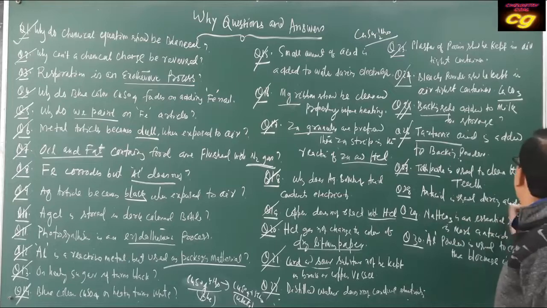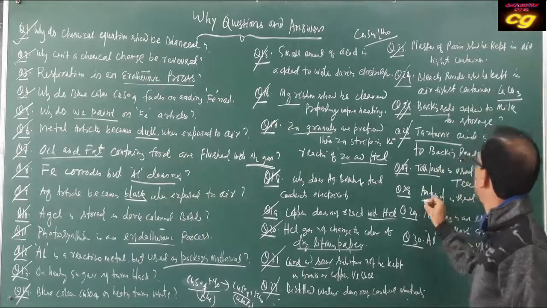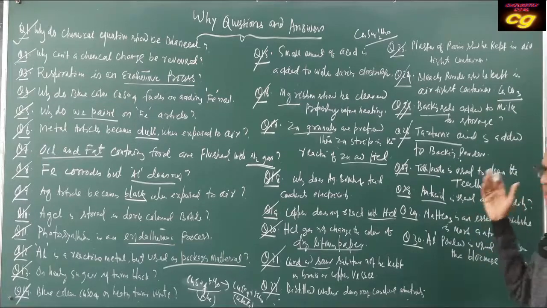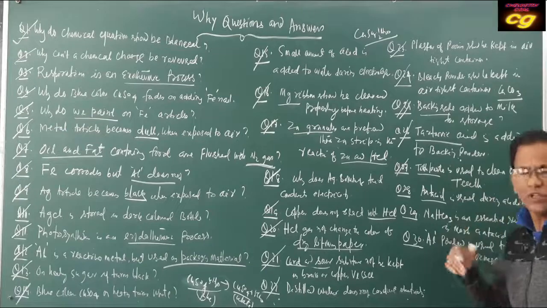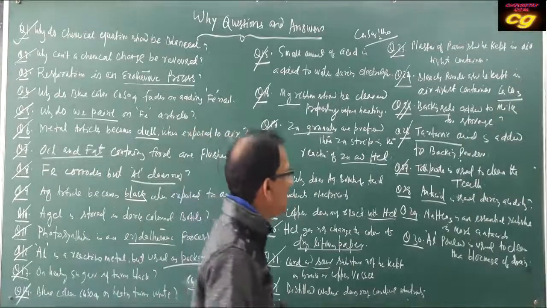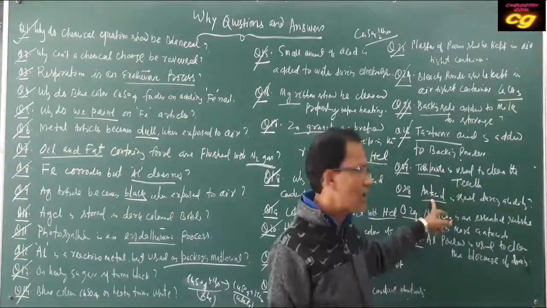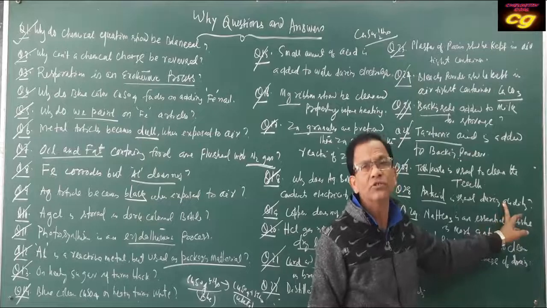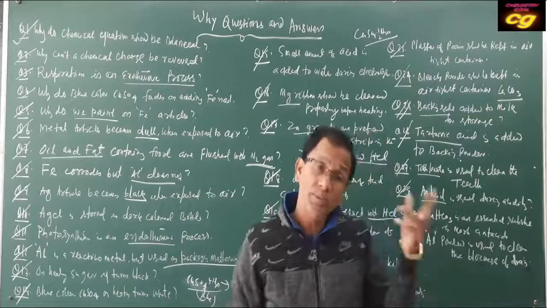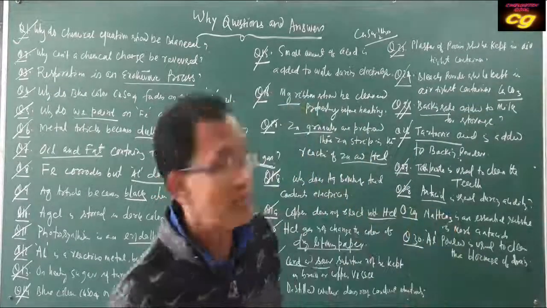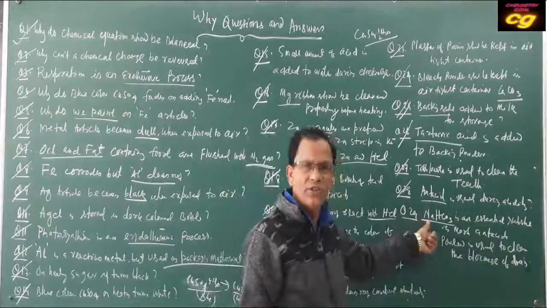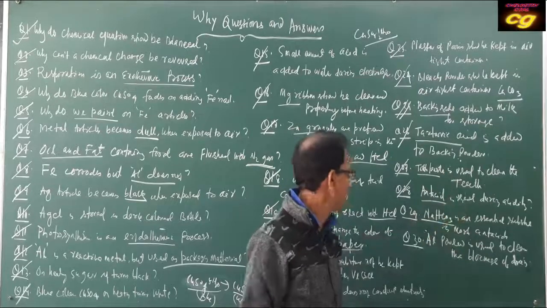Antacid is used during acidity because antacid is a weakly basic substance. It neutralizes the excess acid produced in the stomach. That's why we use antacids, because they are weak bases. Sodium bicarbonate is an essential substance in most antacids. Why do we use sodium bicarbonate in almost all antacids? Because sodium bicarbonate is weakly basic in nature. That's why it is added to antacids.